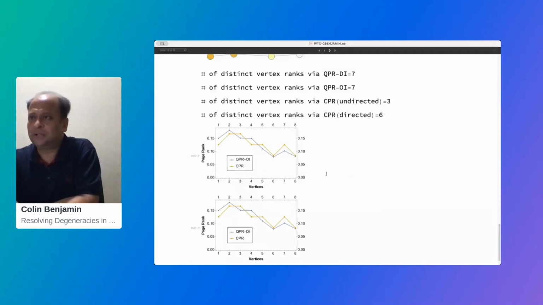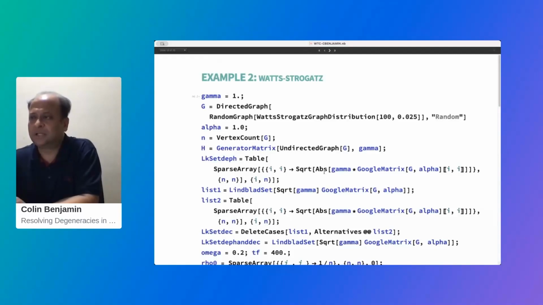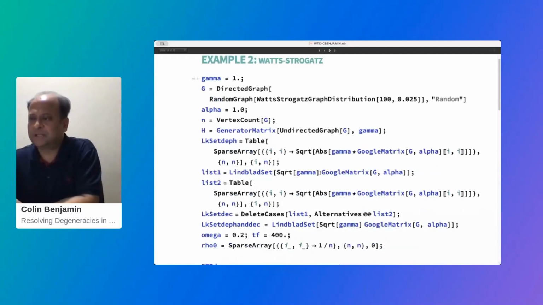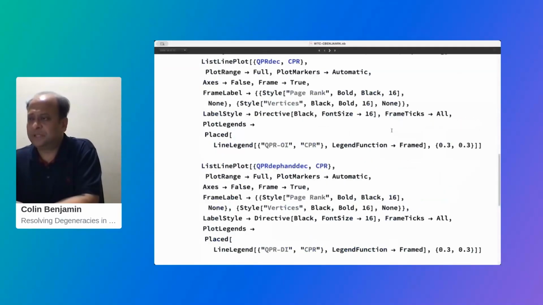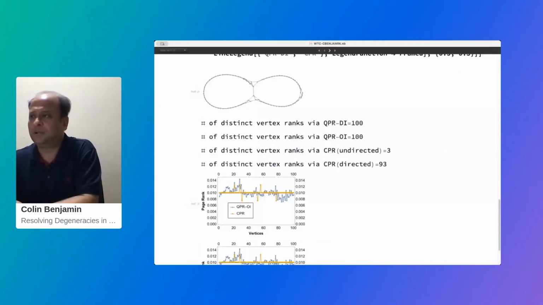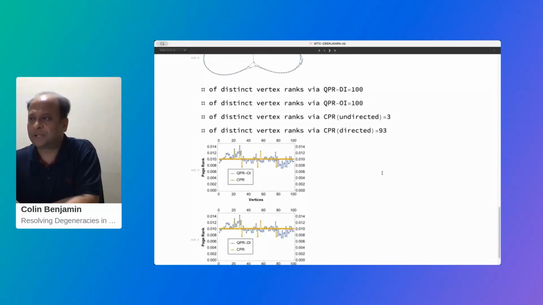And then finally, we run it on the Watts-Strogatz graph, which is a 100 vertex graph, a proxy for the internet network, for this value of p 0.025. And herein also we see the quantum PageRank with dephasing and incoherence can distinguish all the vertices perfectly well, 100 out of 100. While for the classical PageRank, the undirected one really performs poorly. Only 3 of those can be distinguished. The rest are all degenerate. While for the classical PageRank, the directed one, 93 of those ranks can be distinguished perfectly.